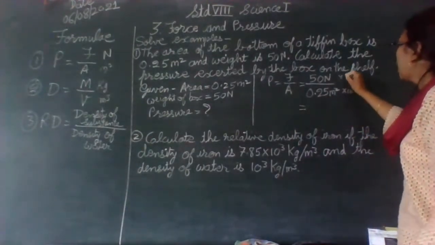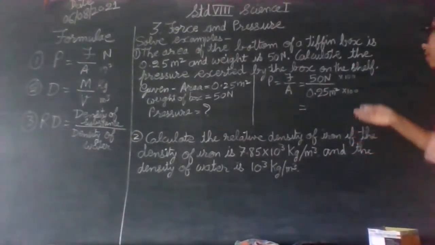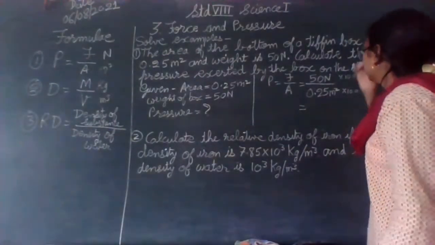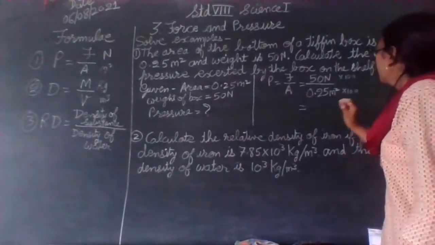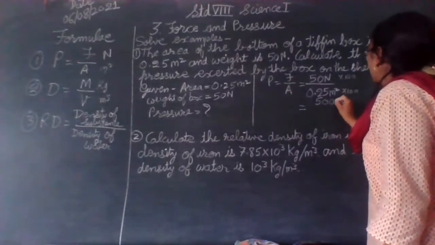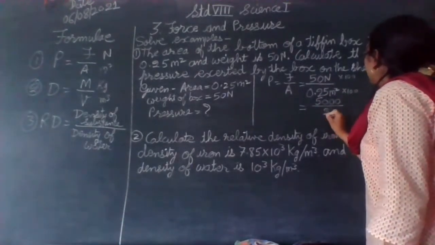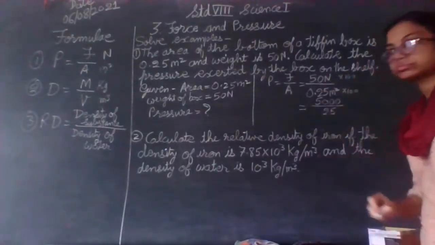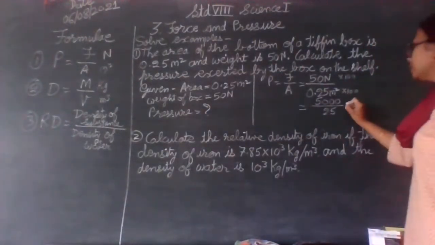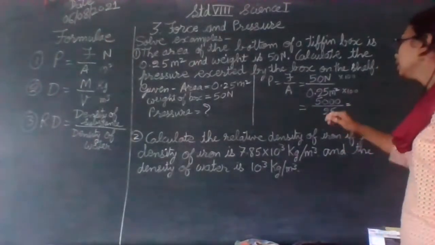And therefore I will have to multiply the numerator also by 100 because I am going to divide this denominator by 100. Therefore 50 into 100 is 5,000 divided by 25. Okay, now it's easy to solve. To calculate it has become easy.